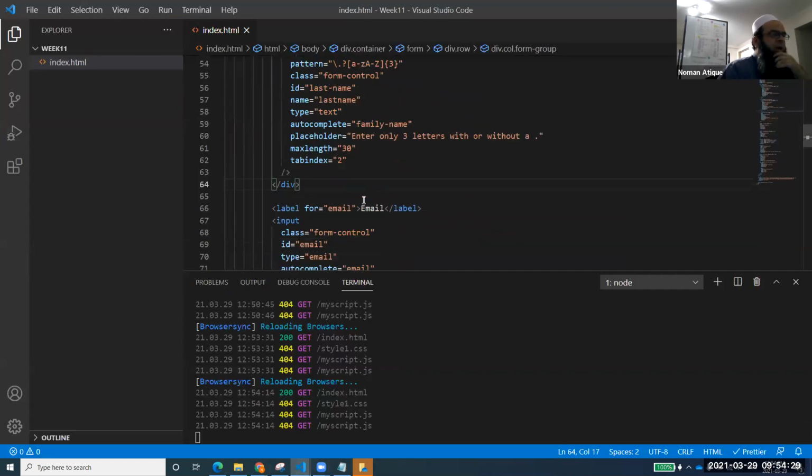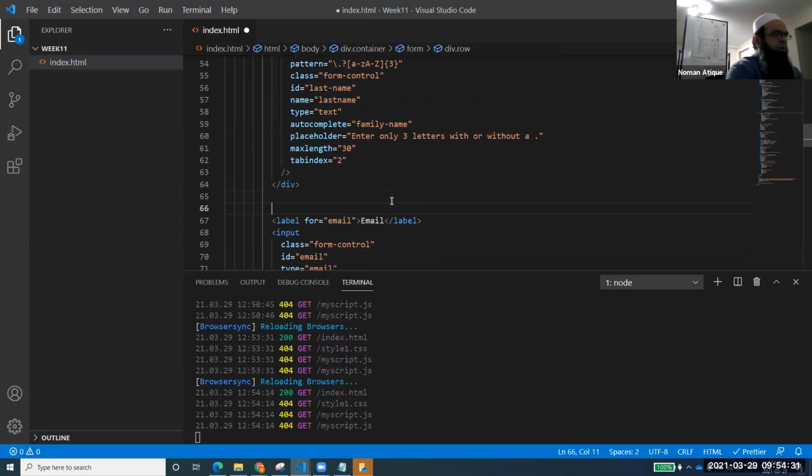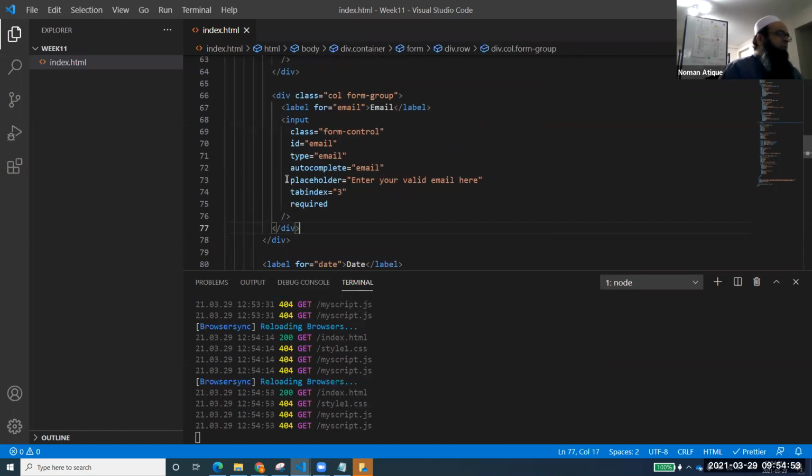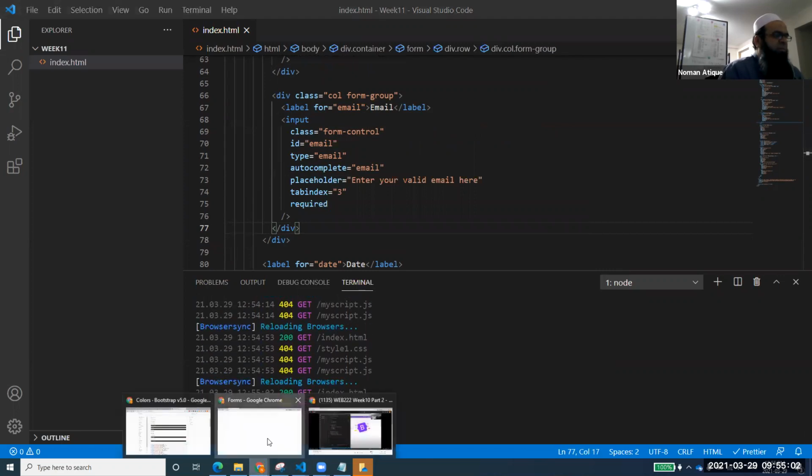Right. So now come to the third one. Here, before our label, I'm saying div and class equal to col form-group. And cut the ending div and take it to here, because the last div is for the row. If you have used ESLint, it will show you that this div is this, and this div is the row div, right? Row is 2.